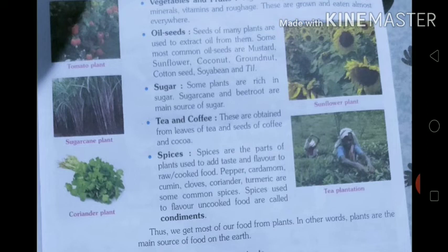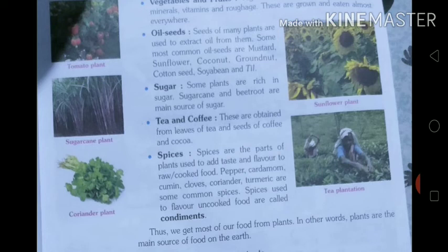You have to learn the name of all these spices. Let's see that once again. Spices are very important because with the help of spices we add flavor and taste in different food items. So pepper in Hindi we call kali mirch, cardamom that is your elaichi, cumin, jeera, cloves, long, coriander, dhania, turmeric, haldi, and so many other spices we have.